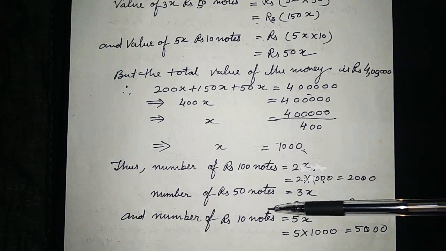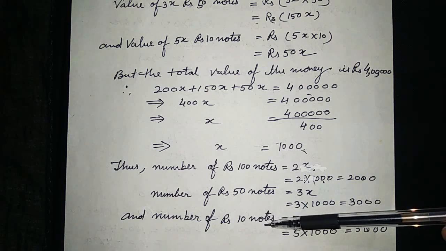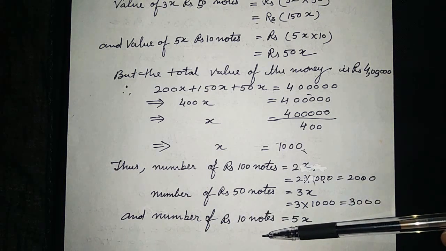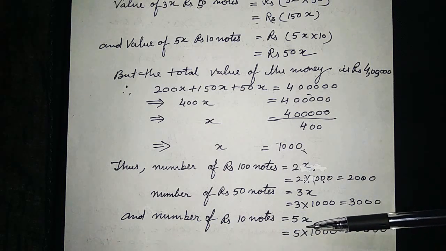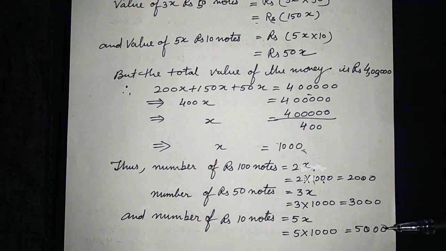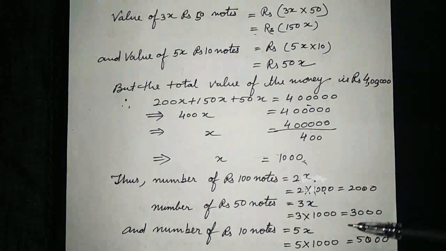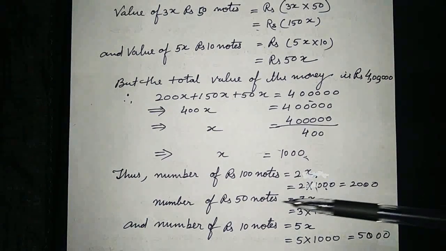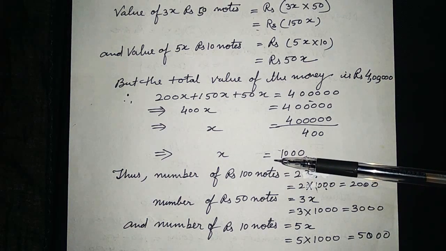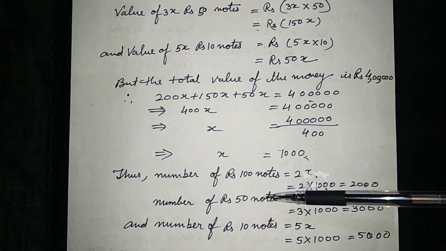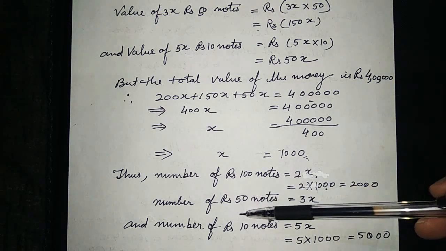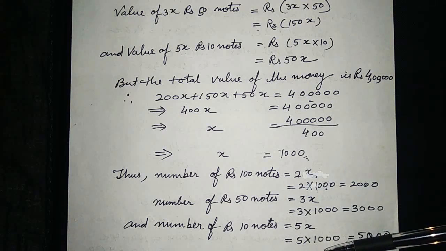And like this we will find the number of 10 rupee notes. For that we will put the value of x in 5x. So 5 into 1000 is equal to 5000. So like this you will find the number of rupees 100 notes, rupees 50 notes, and rupees 10 notes.